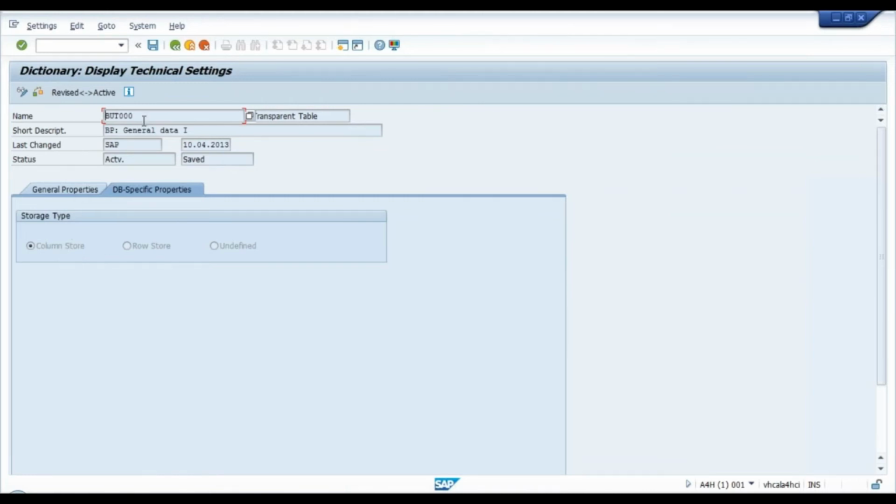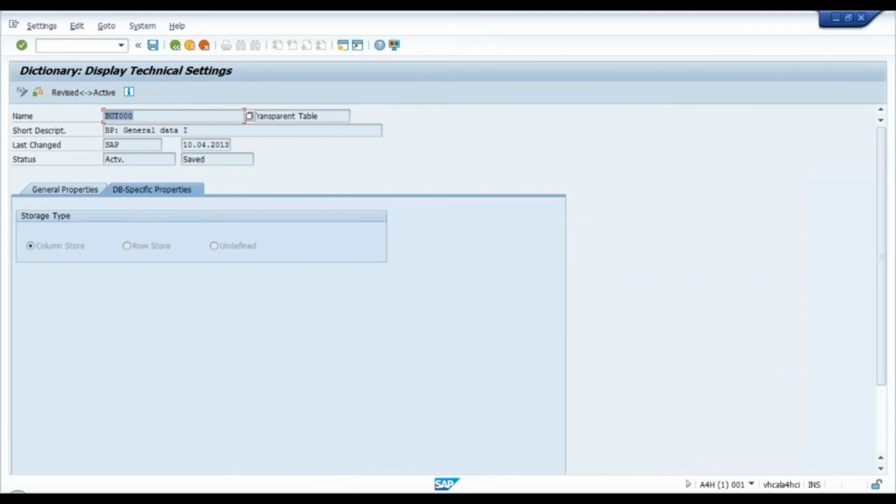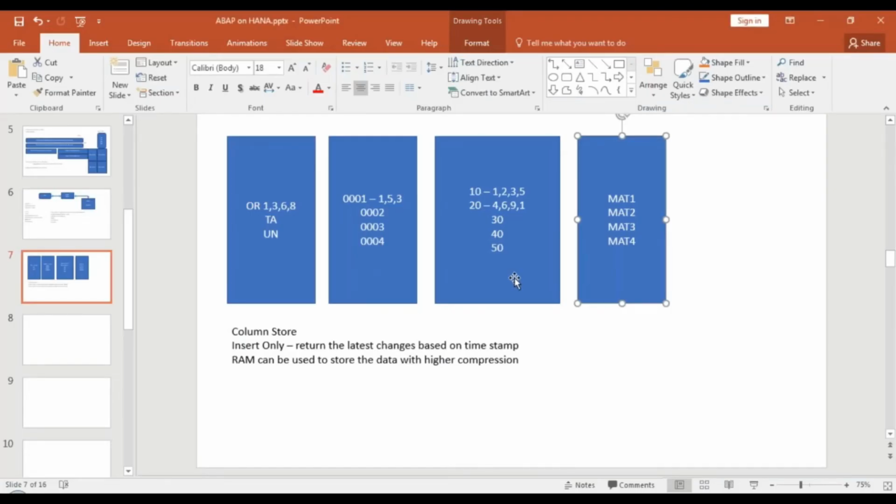Does that mean your table is no more available? It is available, but the way the database system organizes the data is in the column store format. So with this, you get better performance. And now, every column acts like an index. This is how your index looks: your data in front of the row number. So no additional secondary indexes are required anymore.